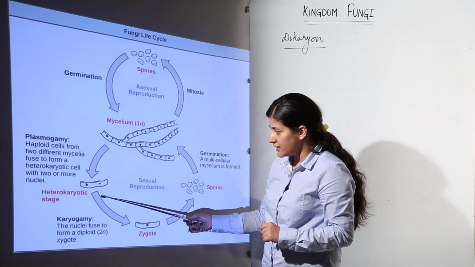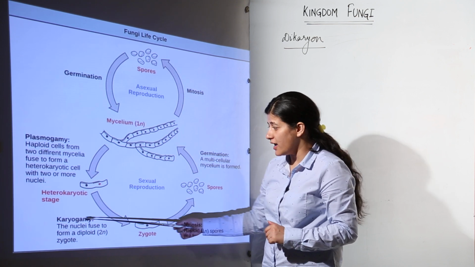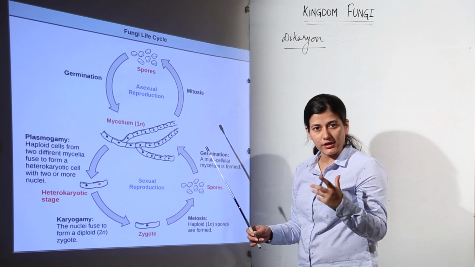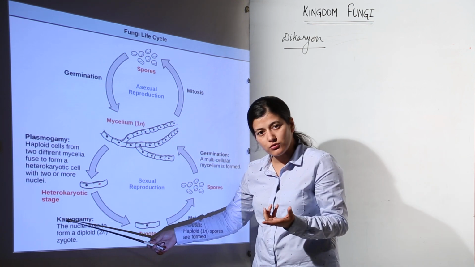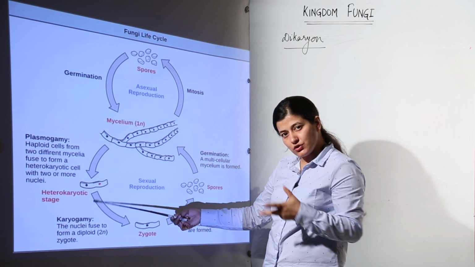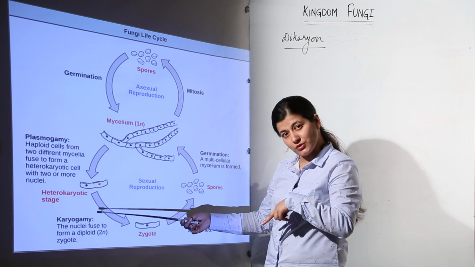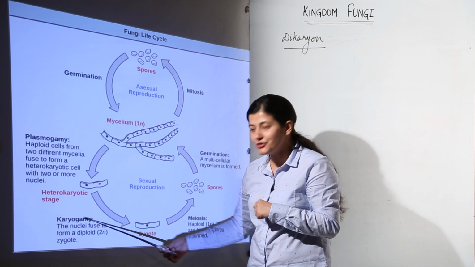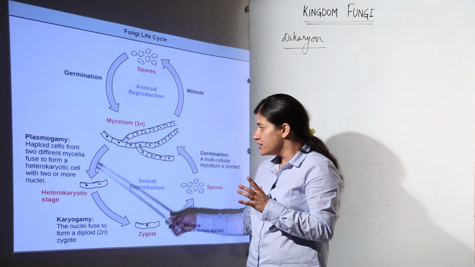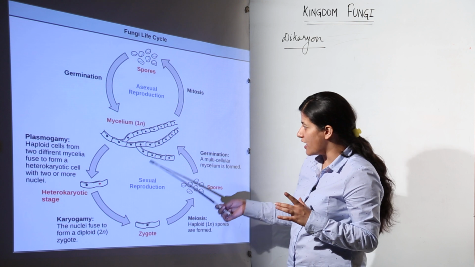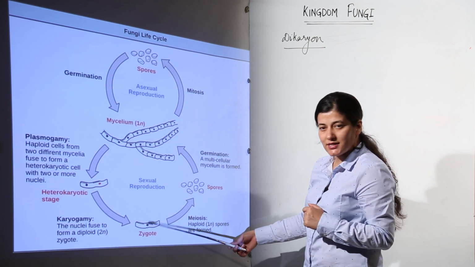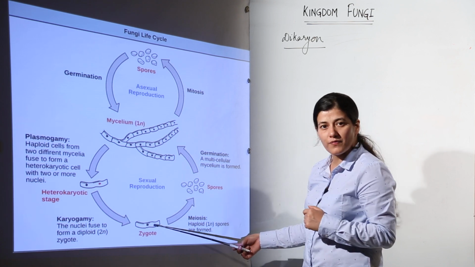Once plasmogamy has taken place, it is followed by karyogamy. Now, gamy means fusion and karyo is for nucleus. We have discussed it. So, there would be fusion of nuclei: the two nuclei of the heterokaryotic stage, from two different strains of two different fungal mycelia, are going to undergo fusion. The nuclei fuse to form a diploid zygote. So, till here this part was haploid. What we are going to see over here is the diploid stage. These two nuclei have fused to form the zygote.